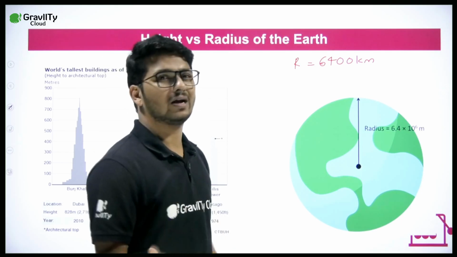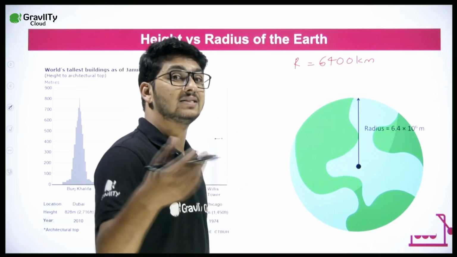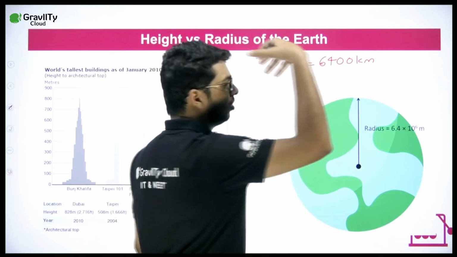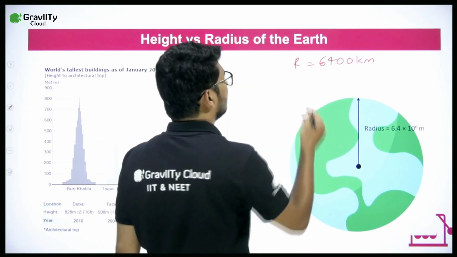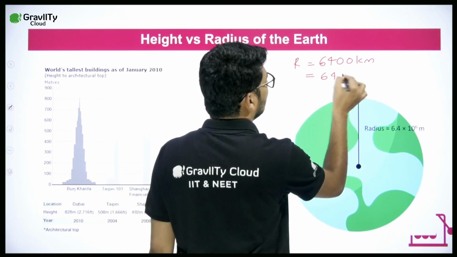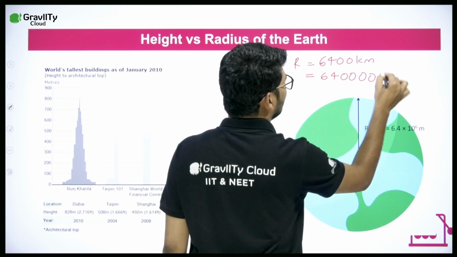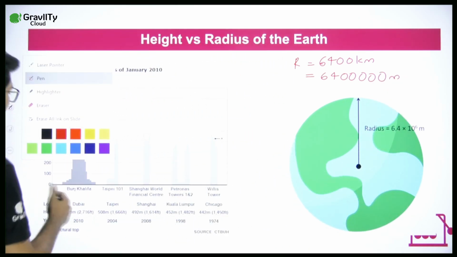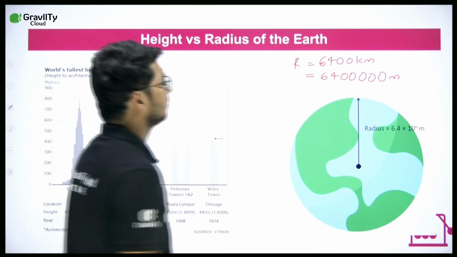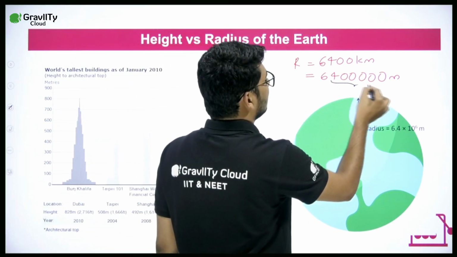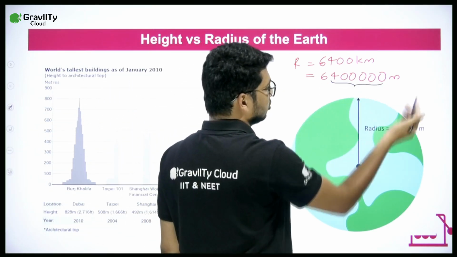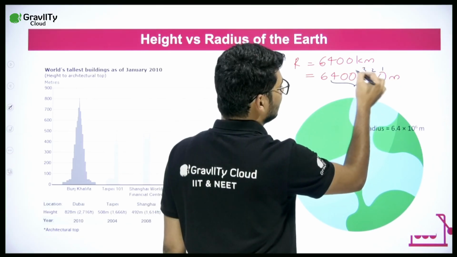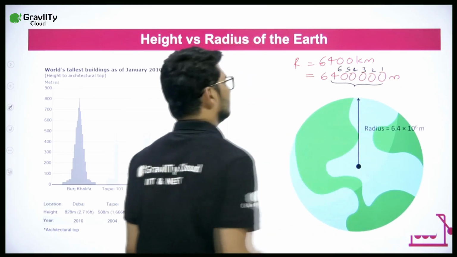If I want to convert it into SI units, that is meter, 1 kilometer is 1000 meters. So you multiply with 1000, you add extra 3 zeros, in meters. Now if I want to convert this in terms of decimals, from here to here, how many digits do we have? 1, 2, 3, 4, 5, 6.